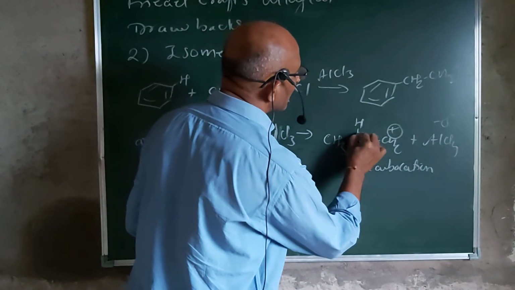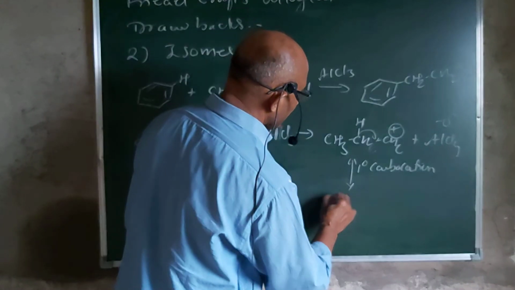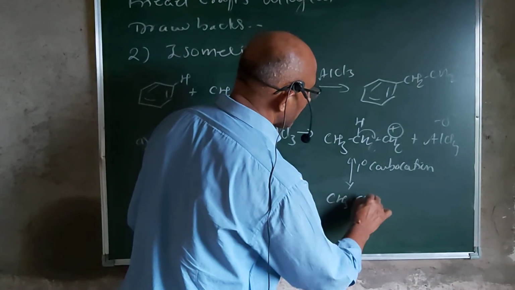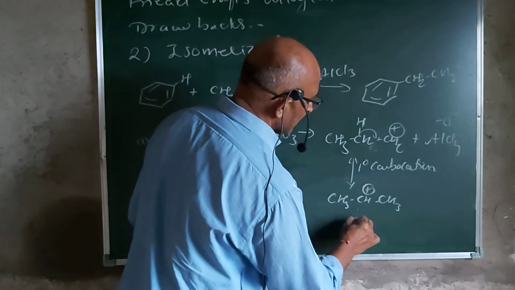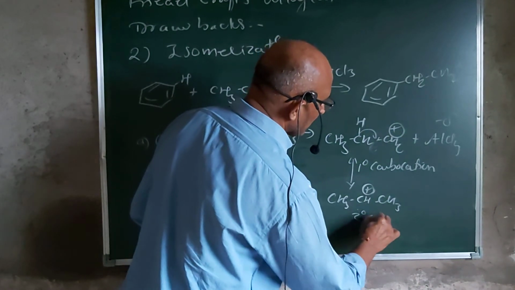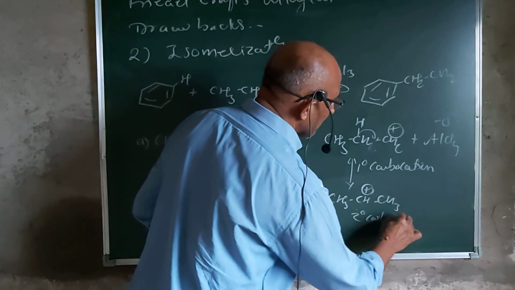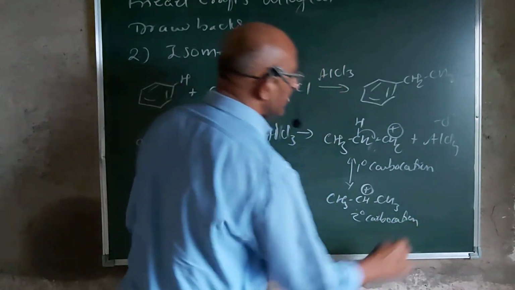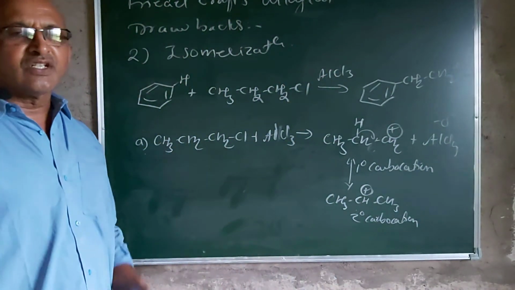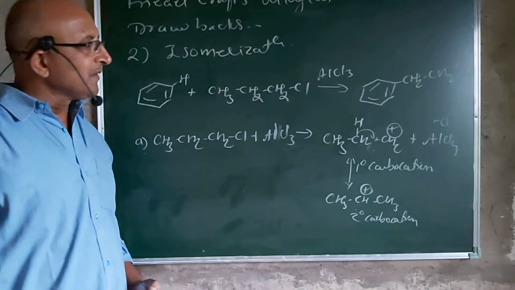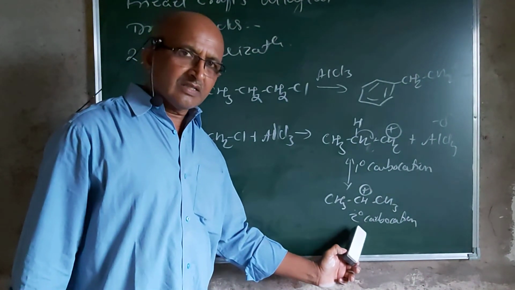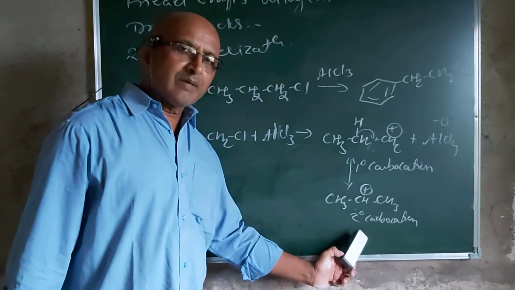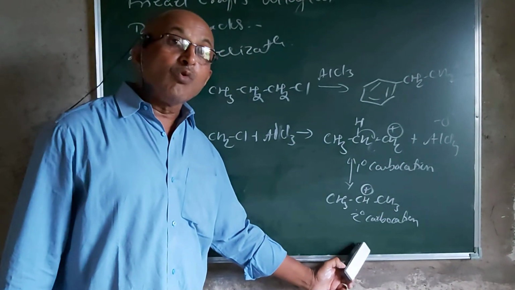A proton from this CH2 gets shifted, and it is converted from a primary carbocation to a secondary carbocation, because the secondary carbocation is more stable. Any intermediate formed in the reaction tries to attain stability, so the primary carbocation is converted to secondary.